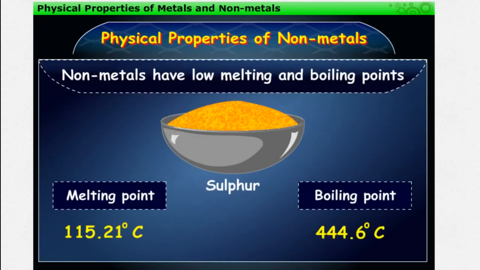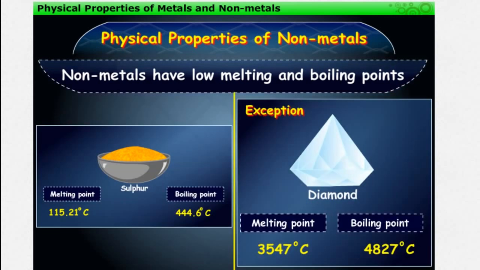Non-metals generally have low melting and boiling points. For example, sulfur. Except diamond, which is a non-metal, having high melting and boiling point.